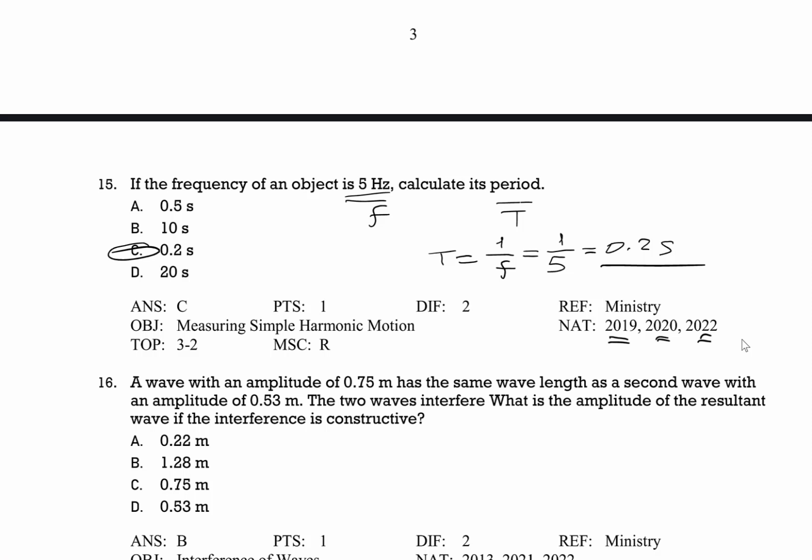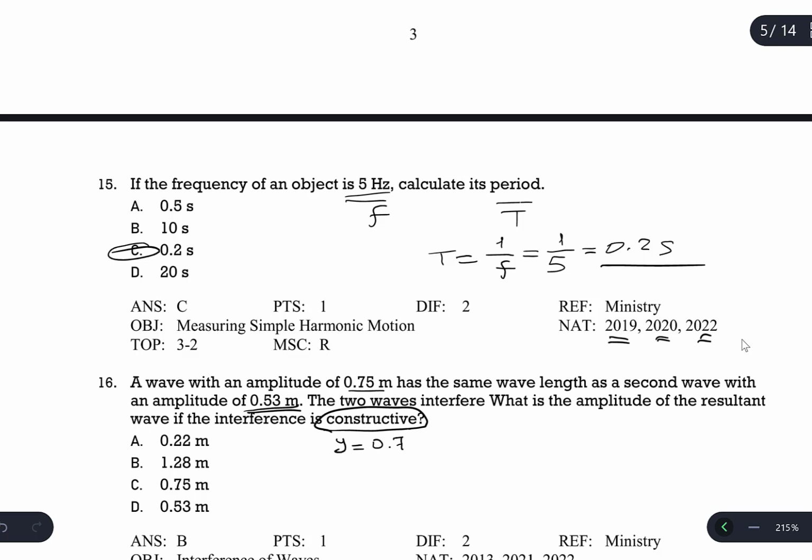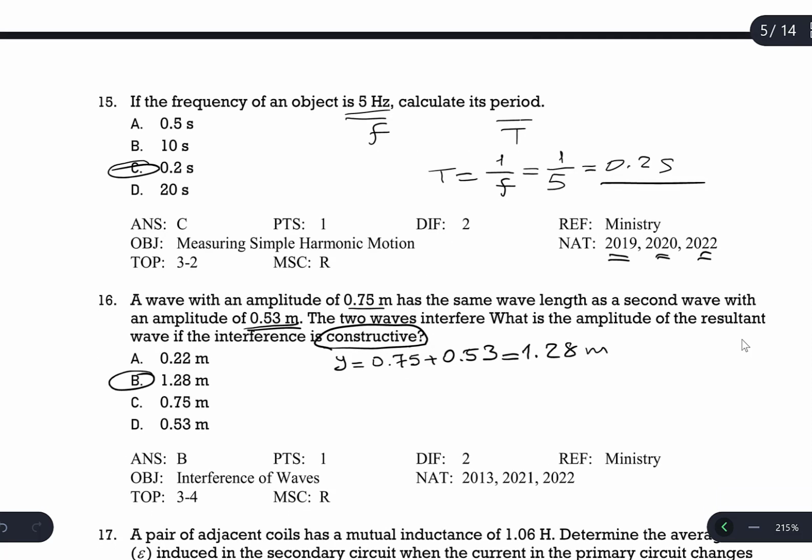Question number 16 was also asked in the ministry exam before with different numbers, but the sentences are always the same. A wave of amplitude 0.75 has the same wavelength as a second wave with amplitude of 0.53. The 2 waves interfere. What is the amplitude of the resultant wave? If the interference is constructive, you add the amplitude of each wave, 0.75 plus 0.53. The result is 1.28 meter. This is the correct answer, and it was asked in this way in the ministry exam 3 times.